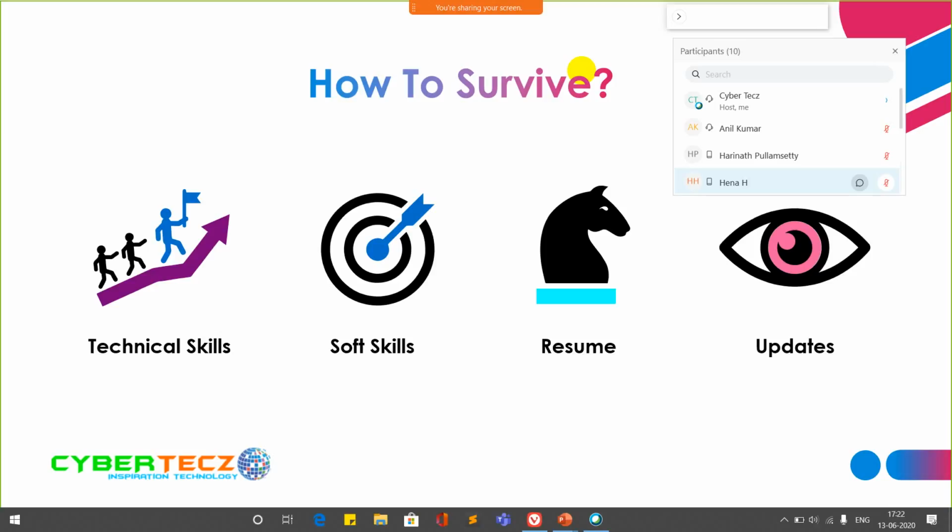So now once you have a proper resume, proper soft skill, and proper technical skill, then you must have knowledge about the updates. In case you are a game developer and you have all the skills of a game developer, you must know which company is hiring for game developers, and which company is offering a high package for game developers. Such things come under the updates.